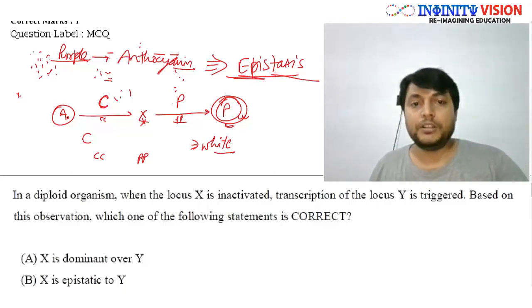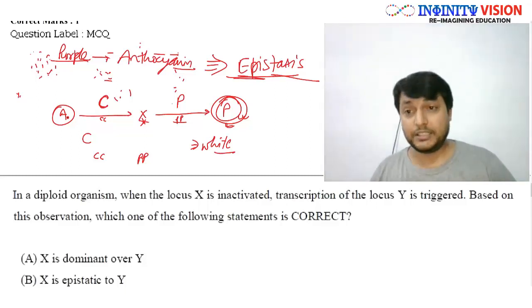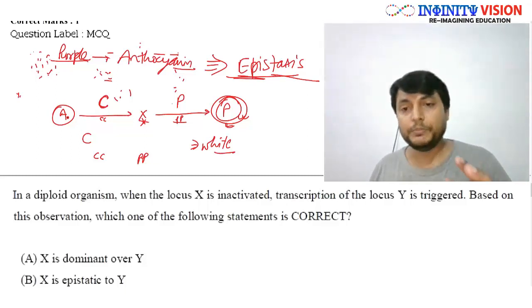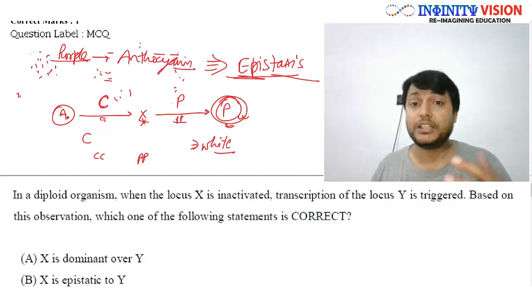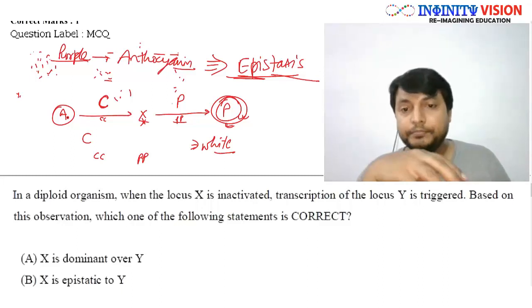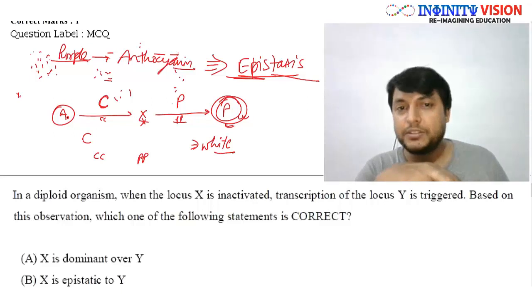Now if you look at this question, again we will discuss it later. It's a very good question, but we will be able to understand it only when I have already taught you the other concepts of genetics about different types of gene interactions. So for the time being, you just take the answer.